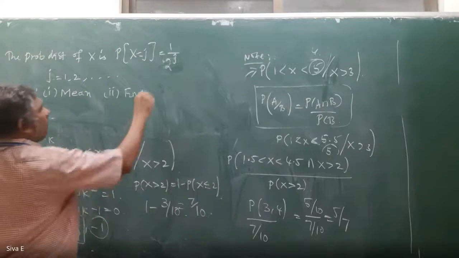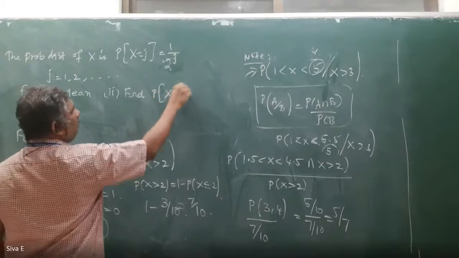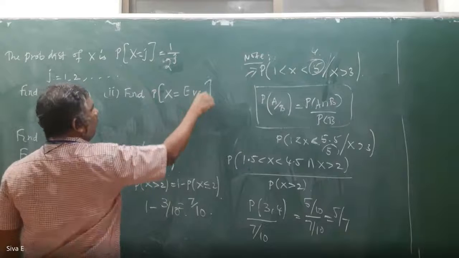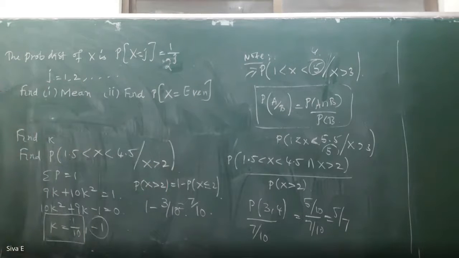Find the probability that x is an even number.